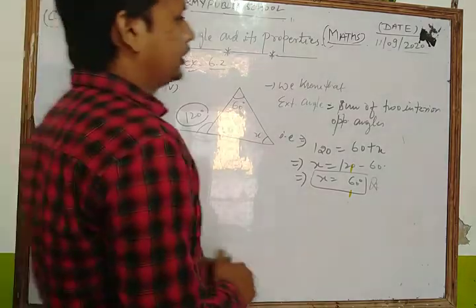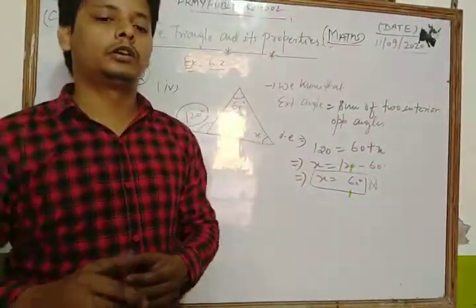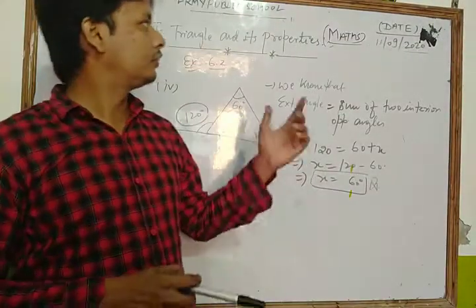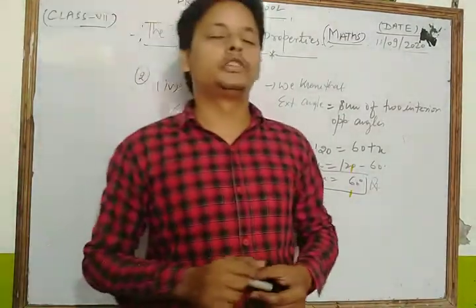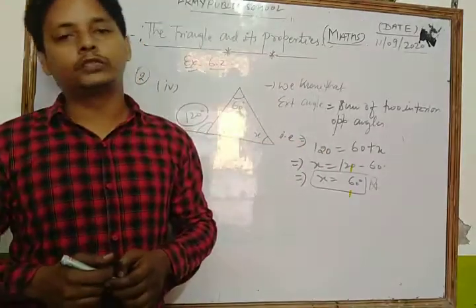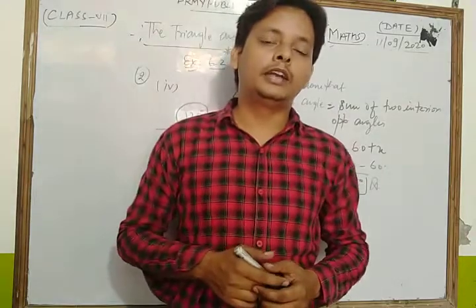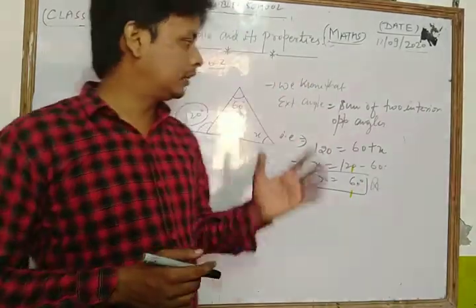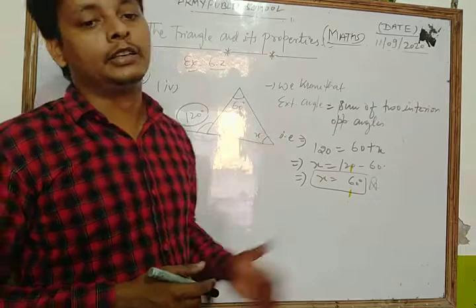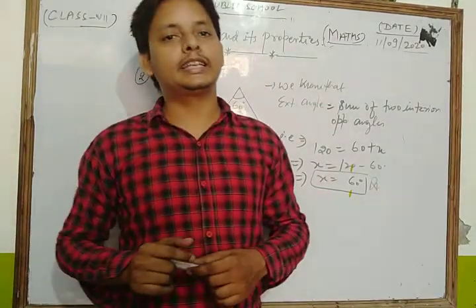Okay, so dear student, today we discussed some important properties of that chapter. First of all we discussed the triangle, and we also discussed the medians of the triangle. We discussed what the altitudes of the triangle are, and we also discussed some important exterior angle properties of the triangle, and we solved some important questions of your NCERT exercise.